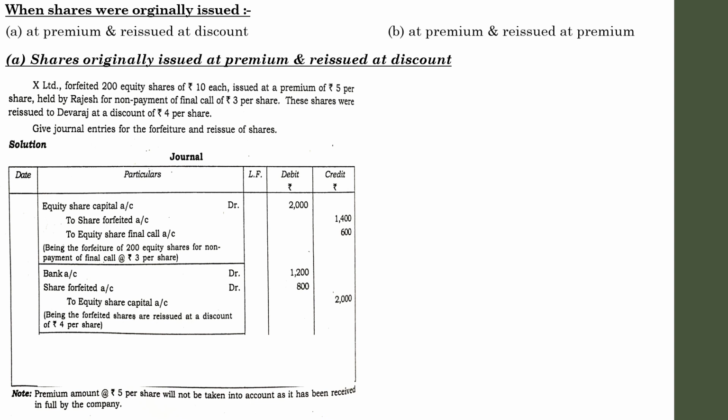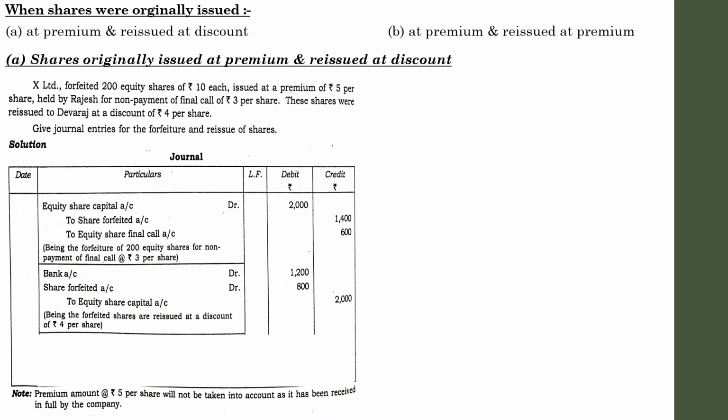So out of rupees 10, 4 rupees was provided to the respective person as discount. So what was the actual amount paid by him? Out of 10, 4 is discount, that means the remaining is 6. How many shares were reissued? 200. So 200 into 6, 1200. Here we will show the actual amount received. In the share forfeiture account, here you will mention the discount part. What was the discount provided to Devaraj? The company offered rupees 4 per share. How many shares were issued to Devaraj? 200 shares. So 4 rupees on one share, 200 into 4, it will be 800. So the total equity capital is 2000.